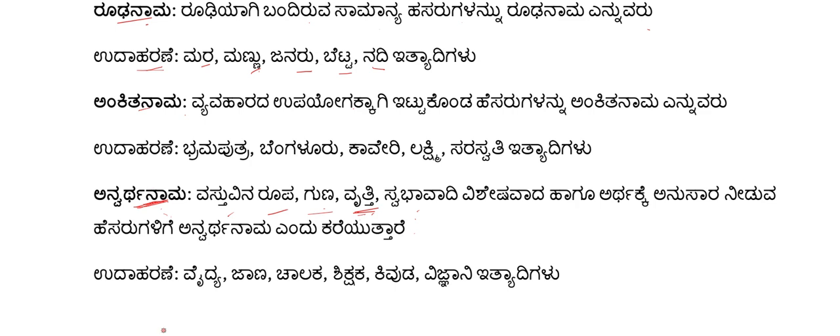So examples are Vaidya. Vaidya means doctor. Jana, this is specifying a quality of a person. That means somebody is very intelligent. So Jana, oh, he's an intelligent boy. So Jana is Anvartha Nama. Chalaka means driver. This specifies the profession of a person, the job he does. Shikshaka, again, it is specifying the job or the occupation of the person.